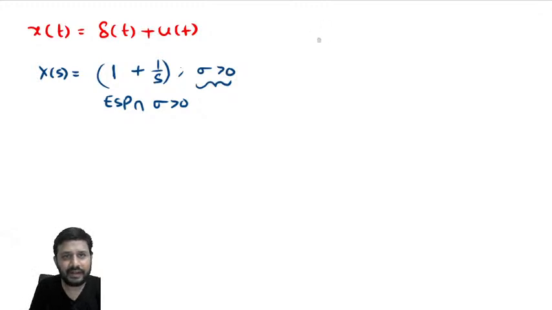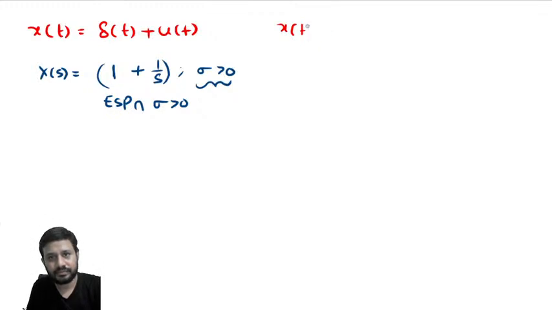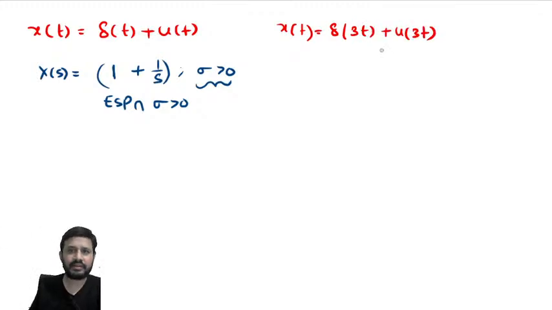Suppose I take this signal, x of t is equal to del of 3t plus u of 3t. Now what is the Laplace transform? You have to use the properties of the impulse signal.